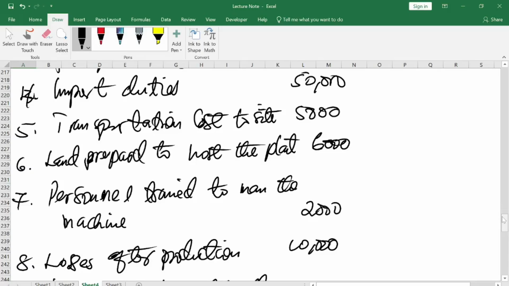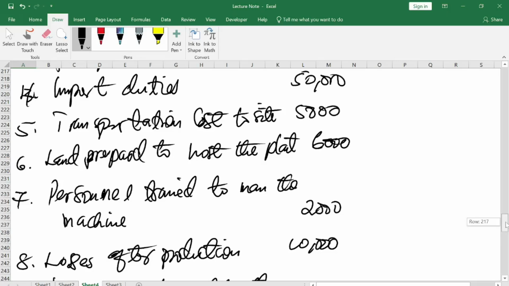The cost should directly affect the asset so that it can be brought into the position where it can be used for its intended purpose. Personnel training is not directly a cost incurred in bringing the asset to its useful state, so that one is out of the cost.